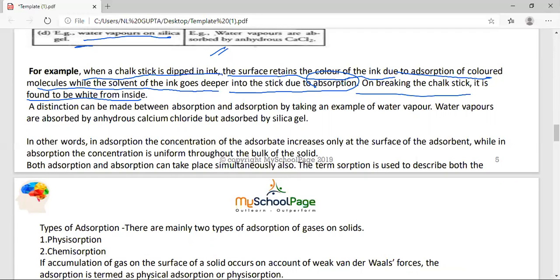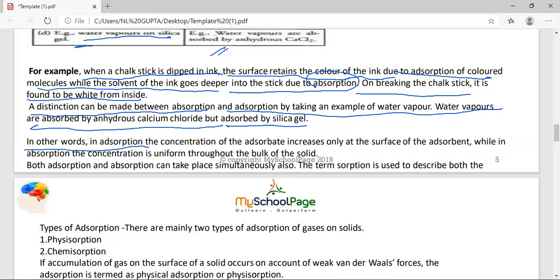A distinction can be made between absorption and adsorption by taking the example of water vapor. Water vapors are absorbed by anhydrous calcium chloride, but adsorbed by silica gel. In other words, in adsorption, the concentration of the adsorbate increases only on the surface of the adsorbent, while in absorption, the concentration is uniform throughout the bulk of the solid.